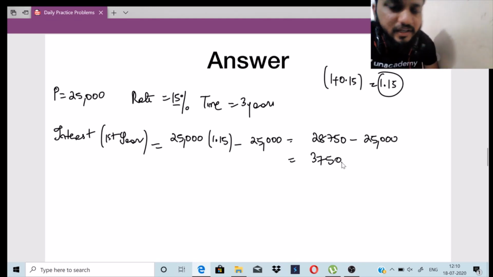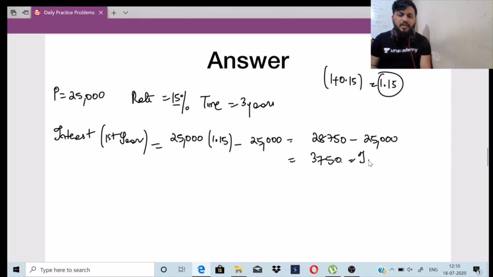This becomes my interest, because I am calculating interest, so what is interest? Amount minus principal, right? Amount minus principal is the interest. So I got this as my interest. What he has told, there is 30% deduction, right?